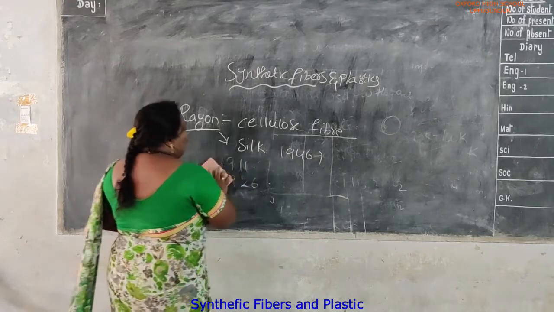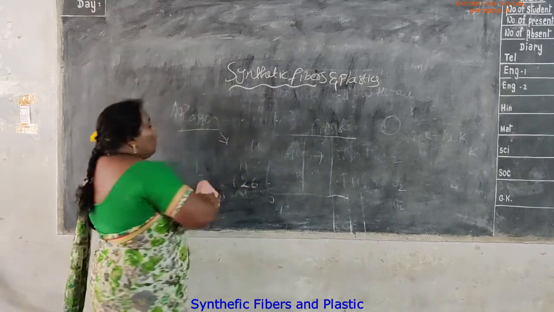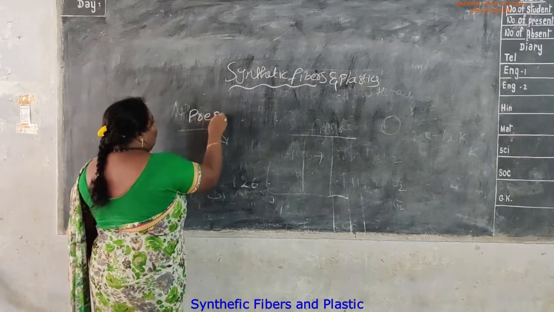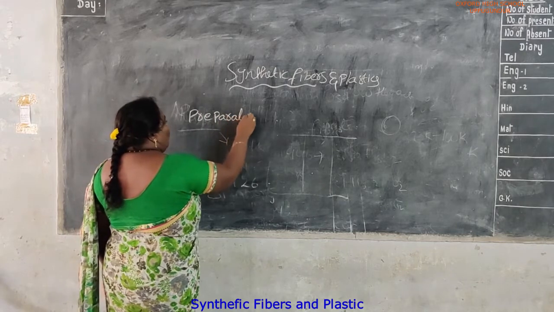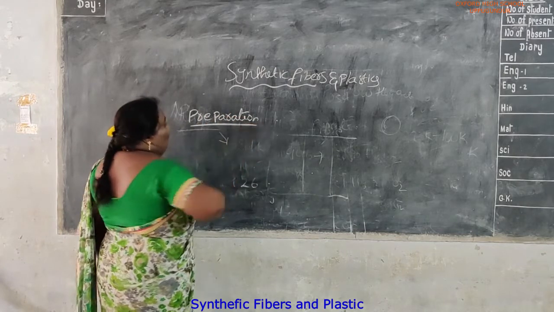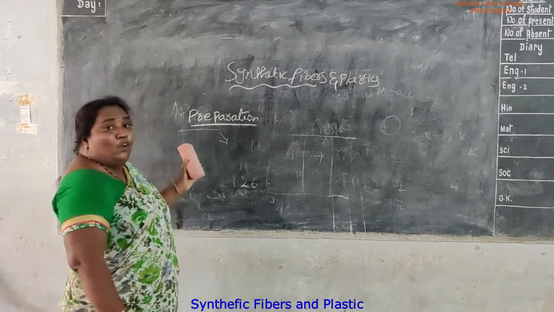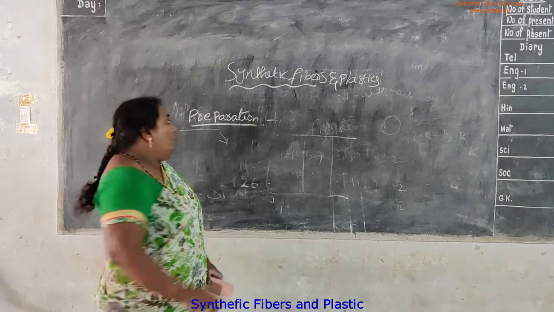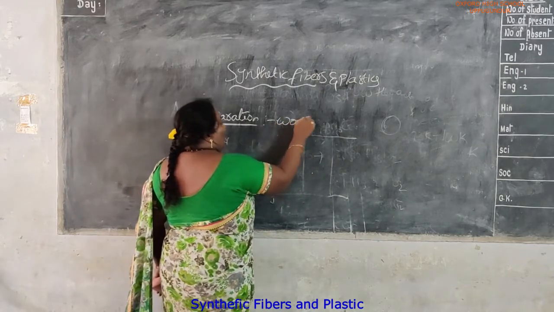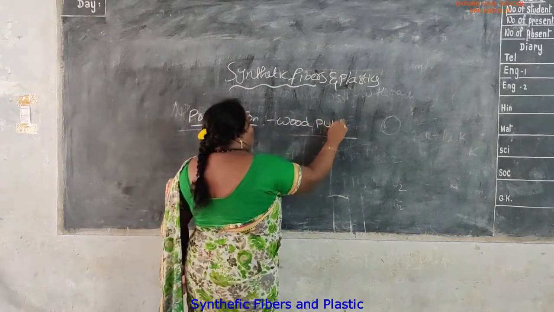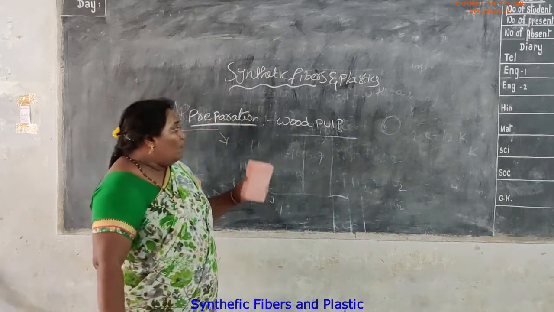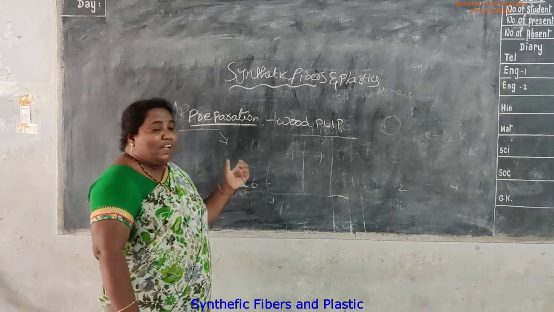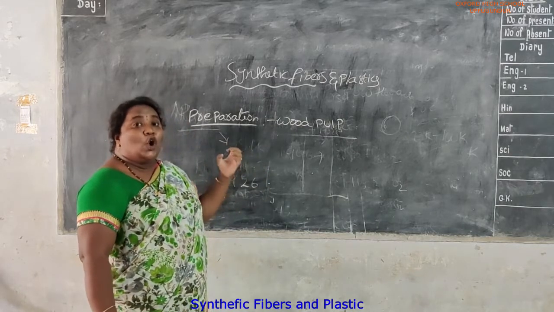Okay. Now we can see the preparation of the rayon. Rayon is the only material which is prepared from wood pulp. But since rayon is prepared from wood pulp, why are we calling it a synthetic fiber? Later, we will see why it is called a synthetic fiber.